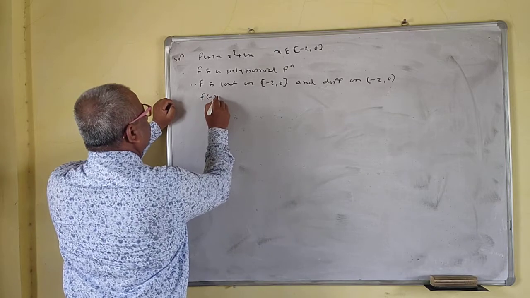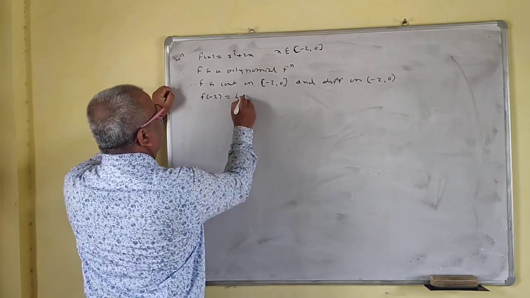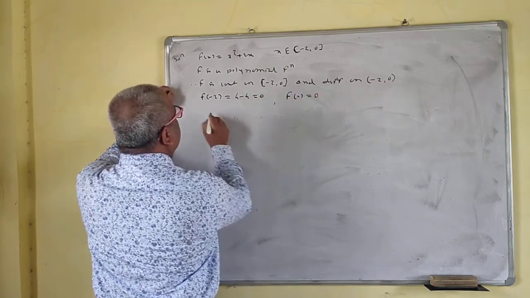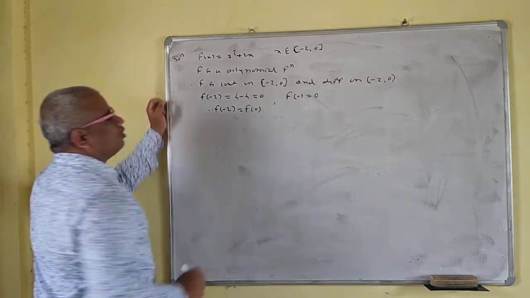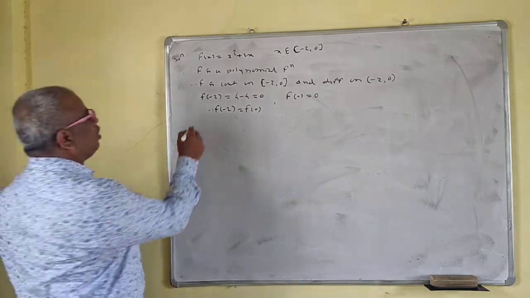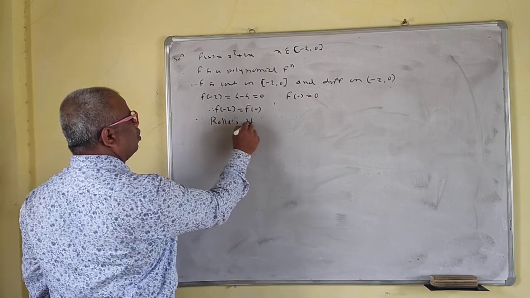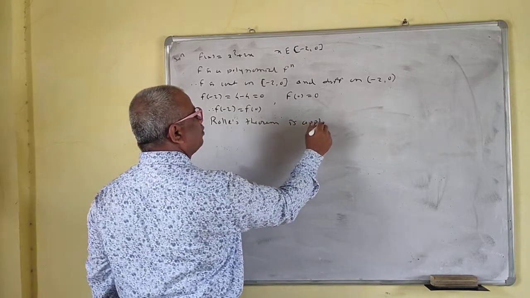Now what we have to find is f of minus 2. What is f of minus 2? 4 minus 4, this is 0. What is f of 0? f of 0 is 0. So f of minus 2 is equal to f of 0. Therefore Rolle's theorem is applicable.